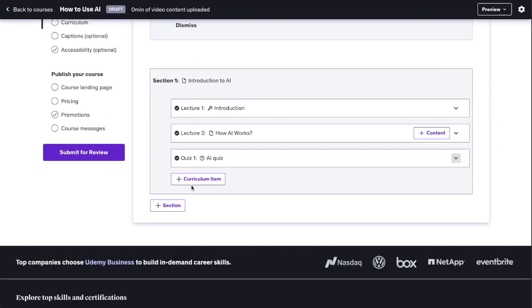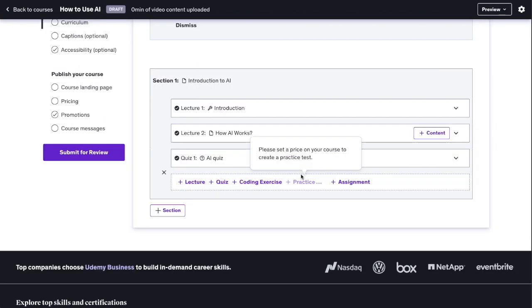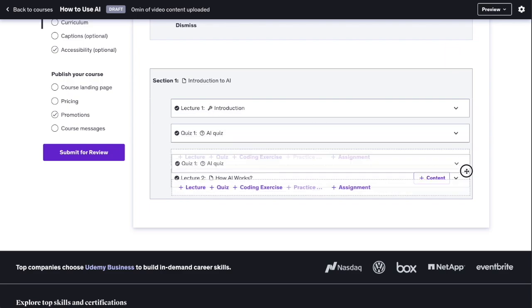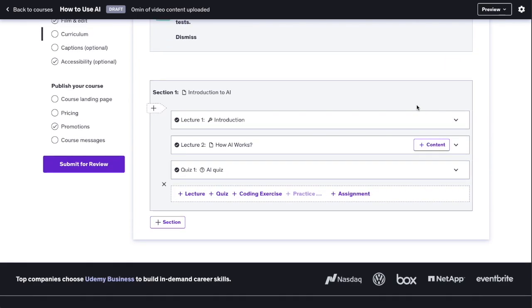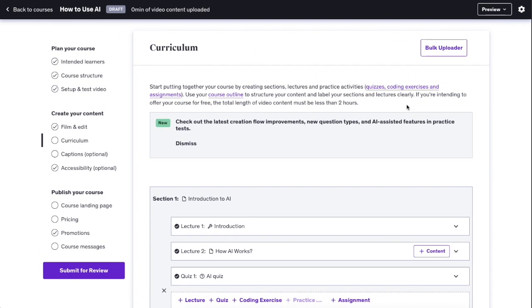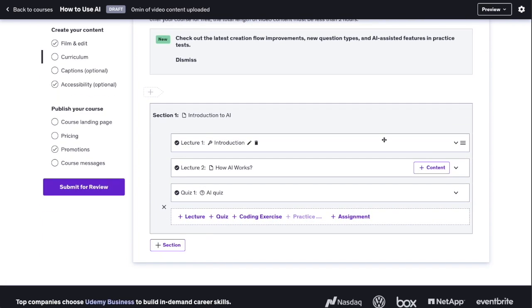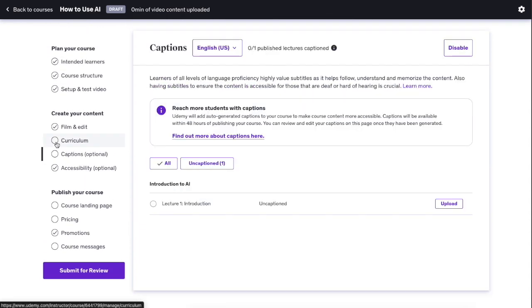And although I could show all these features, I'm pretty sure that you get the gist of it. So this one allows you to add lectures, quizzes, exercises, and assignments, and you can freely arrange them around here nicely. And it is all very intuitive. And to be brutally honest, you don't even really need to watch a tutorial on how to do this if you have some experience. Then let's move on in this content creation section.